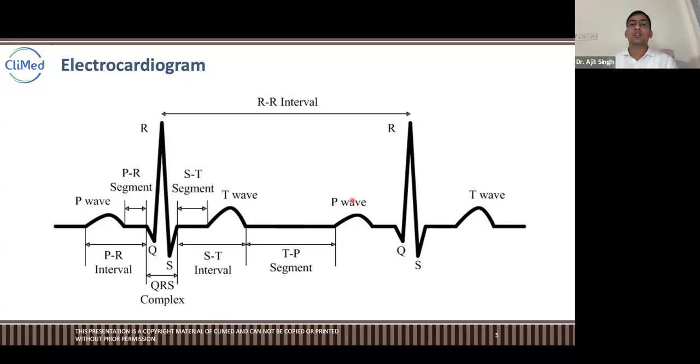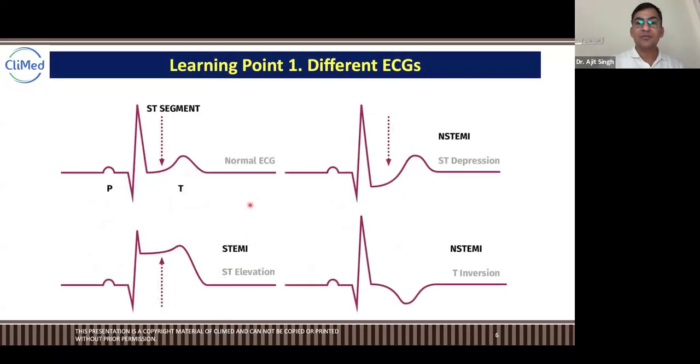Now see the next slide, a very important difference of ECGs. This is the normal ECG: normal P wave, normal QRS complex, normal ST, normal T wave.